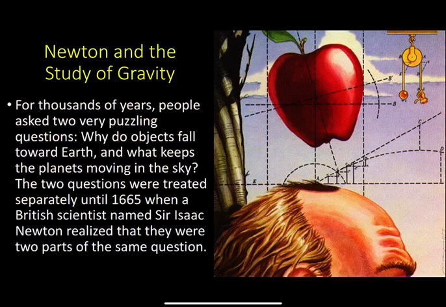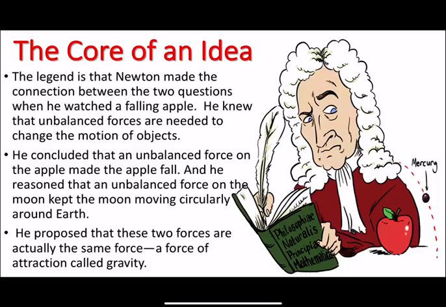So, for thousands of years, people asked two very puzzling questions. Why do objects fall towards Earth? And what keeps the planets moving in the sky? The two questions were treated separately until 1665, when a British scientist named Sir Isaac Newton realized that they were two parts of the same question.